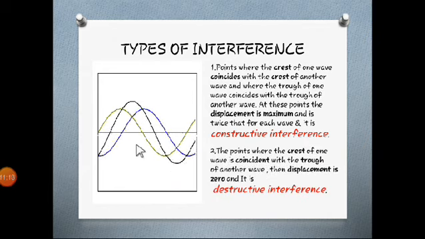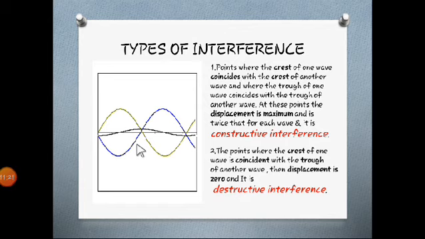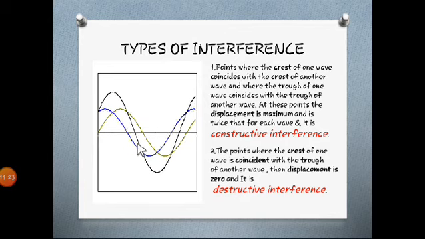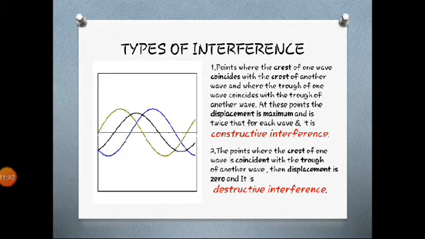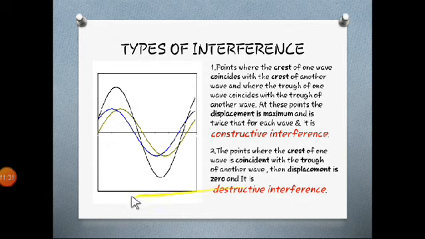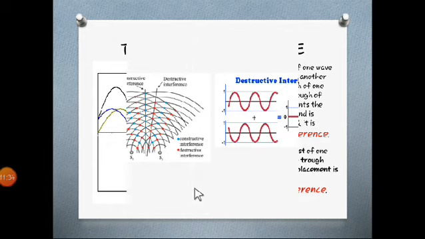And next one is destructive. The points where the crest of one wave coincides with the trough of another wave, then the displacement is 0, and it is known as destructive interference. So this is all about the 2 types.